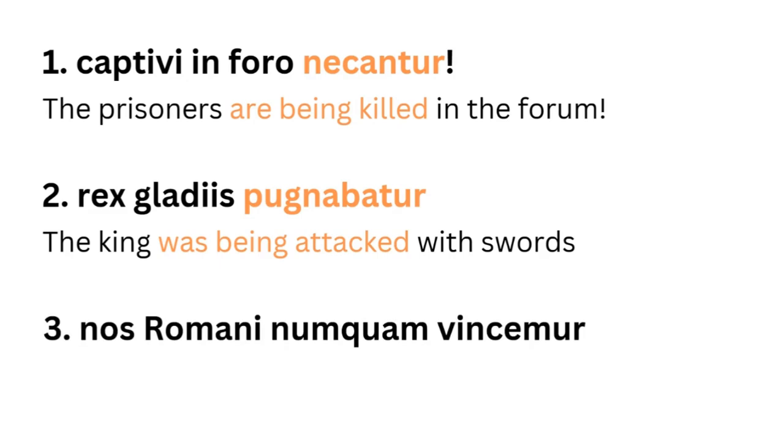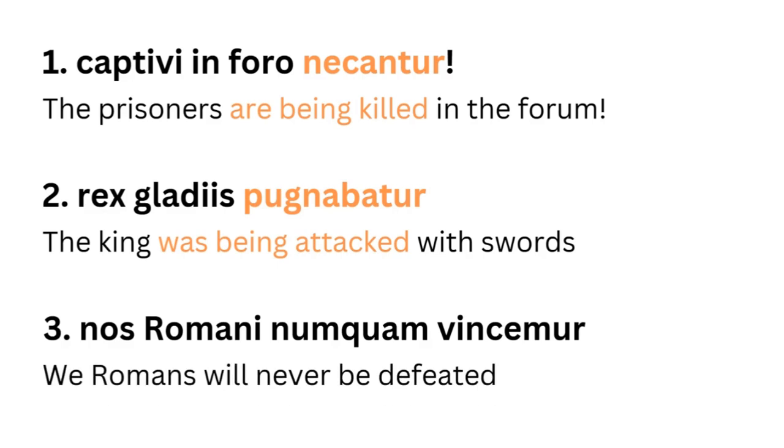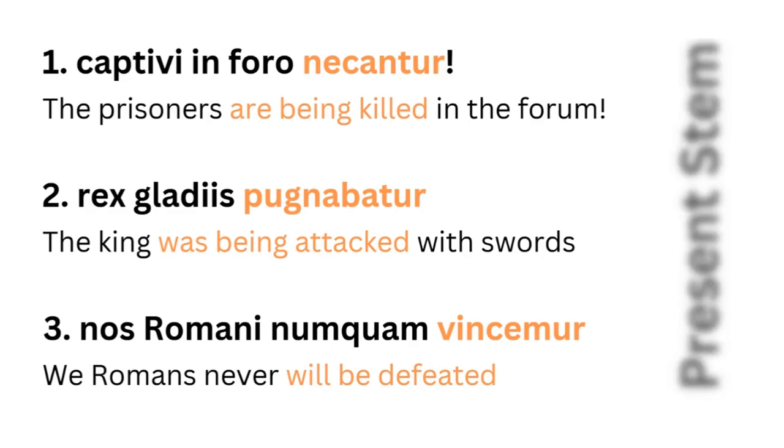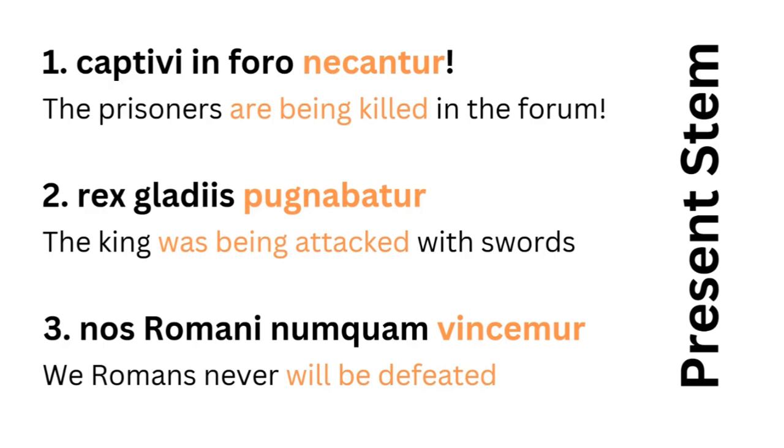Nos Romani numquam vincemur. This one is my future. We Romans will never be defeated. Or rather, we Romans never will be defeated. Will be defeated is vincemur. This uses the present stem with the future signifier and MUR, which is the first person plural passive ending. So, these all use the present stem: present, imperfect, and future passives.